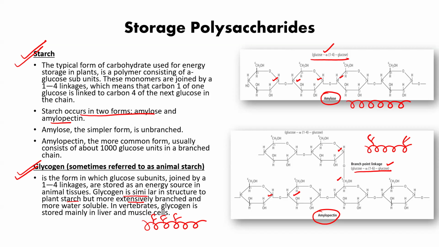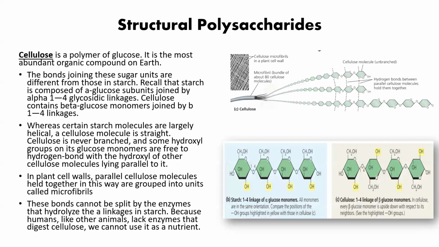Starch, please, once again, I'm revising. Starch has two types of component: amylose, which is linear and unbranched, and amylopectin, which is branched. Clear? Now, structural polysaccharides: one is cellulose, another is chitin.